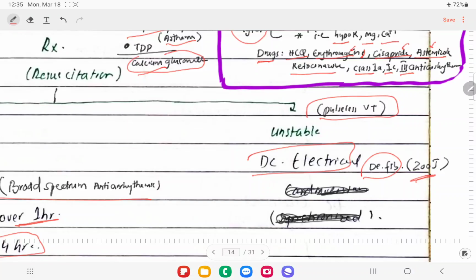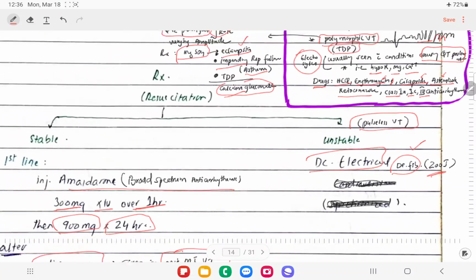While defibrillation means an unsynchronized shock, right? We'll have only two indications for unsynchronized cardioversion or defibrillation, that is pulseless ventricular tachycardia and ventricular fibrillation, right? So we'll straight away go for the shock, and that's how we're going to terminate the ventricular tachycardia.